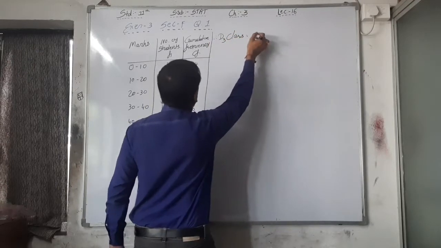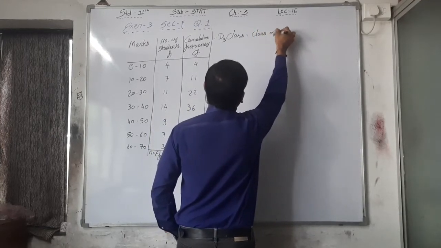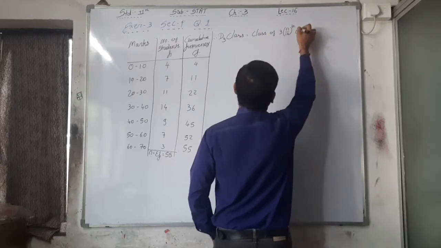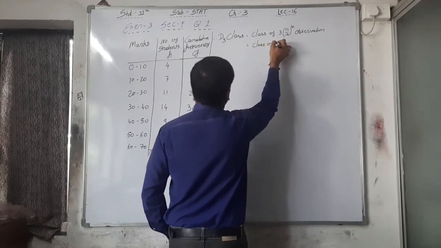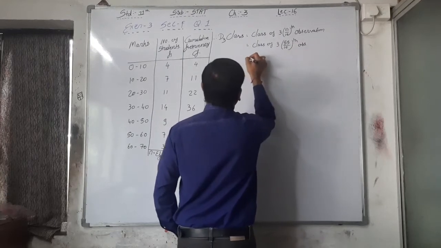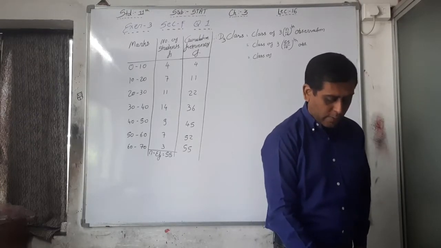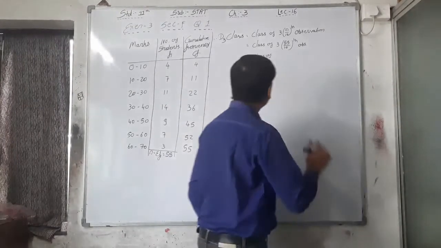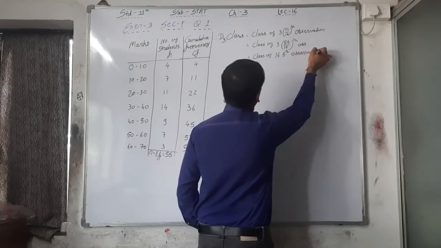D3 class is equal to class of 3n by 10 observation, that is, class of 3 into 55 by 10 observation, class of 3 into 55 divided by 10, that is 16.5. 16.5 class, right? 16.5 observation. Therefore